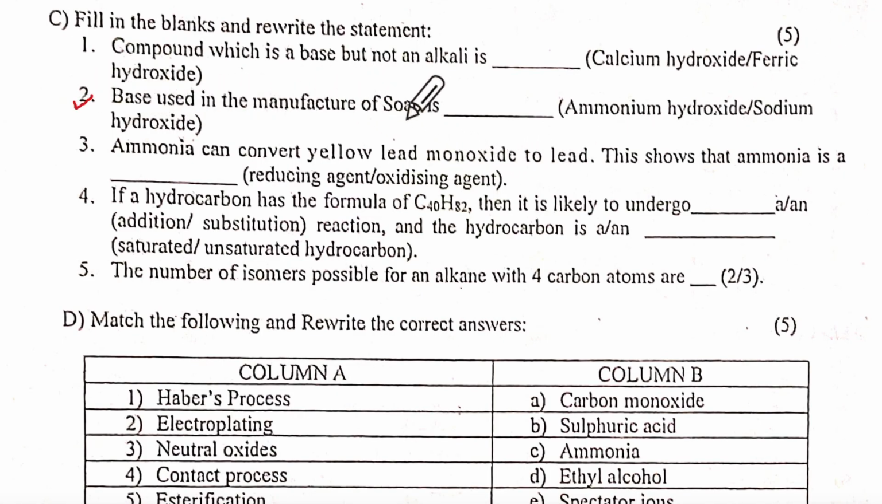Base used in the manufacture of soap: ammonium hydroxide, sodium hydroxide. This is sodium hydroxide. You'll say, ma'am, which chapter is this? This is in acids, bases and salts.